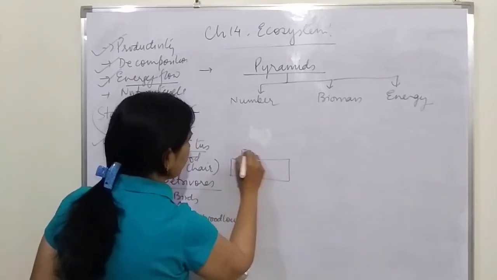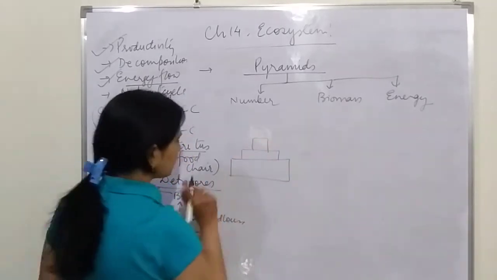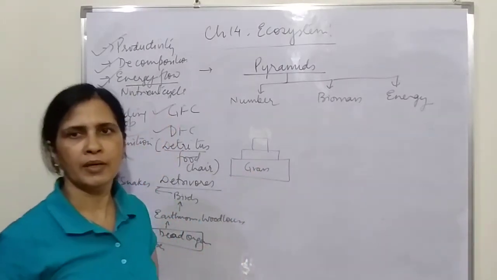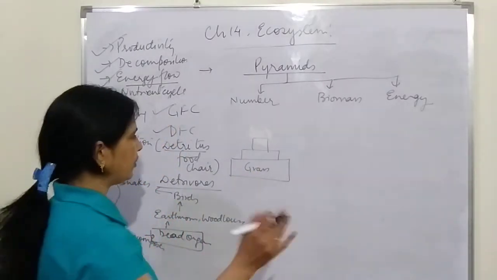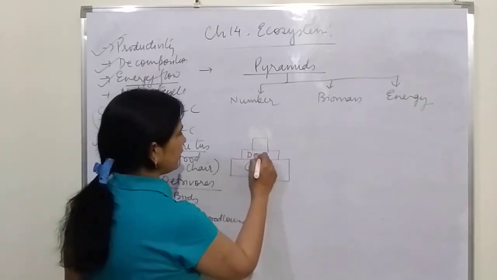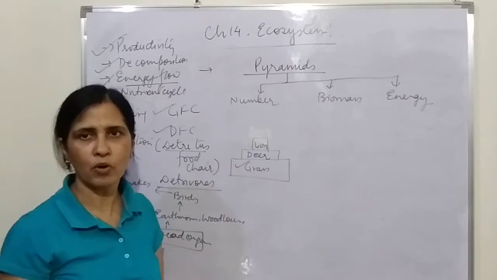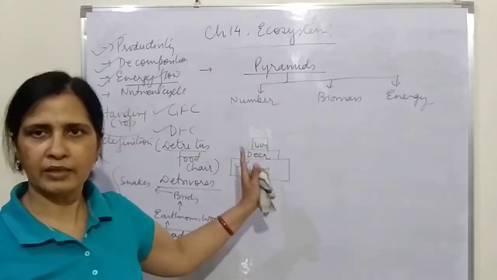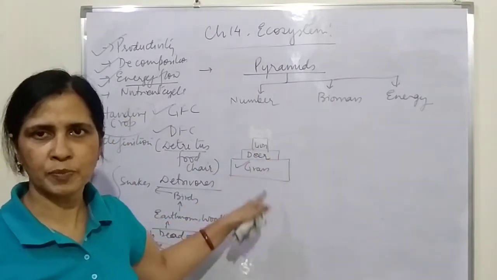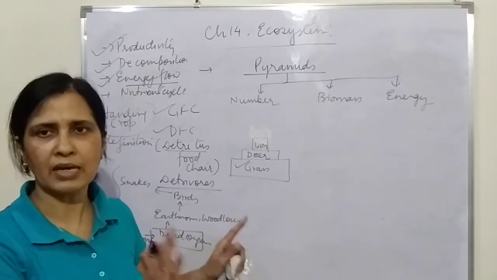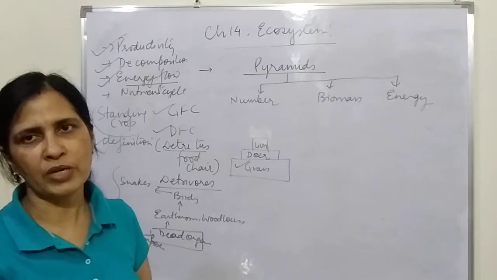I'm going to make a pyramid of number like this. Now here are the producers. Let us take the first example only, the simplest, the grass eaten by deer, eaten by lion. You know that the number of grass in a forest will definitely be more compared to the deer, and the deer will be more compared to lion. So this pyramid very nicely depicts the food chain which we have chosen.